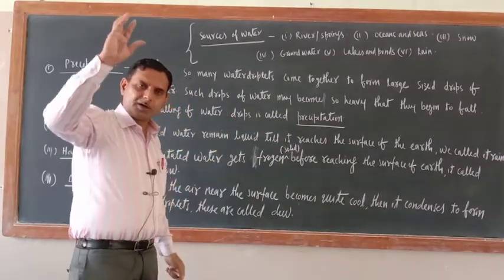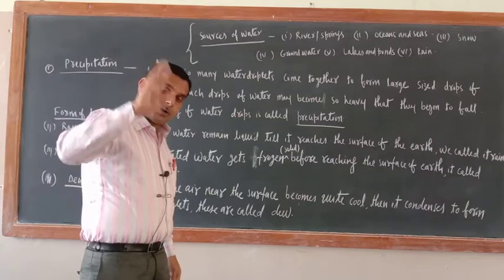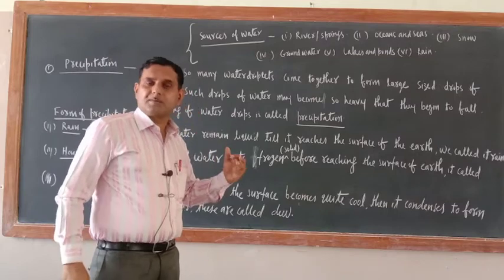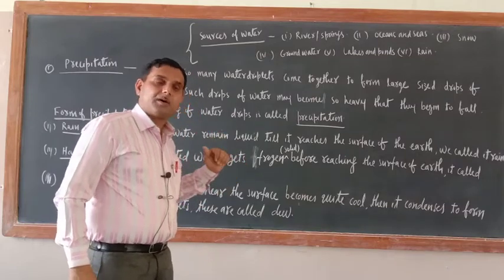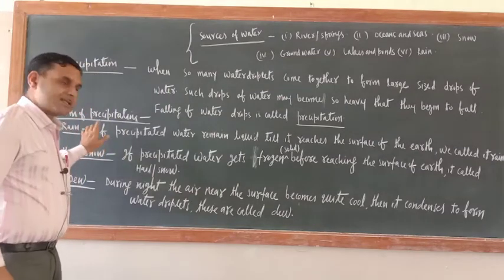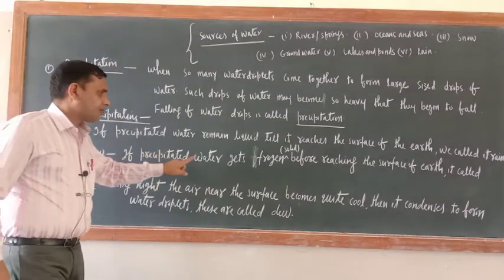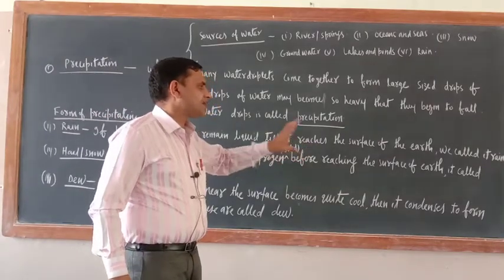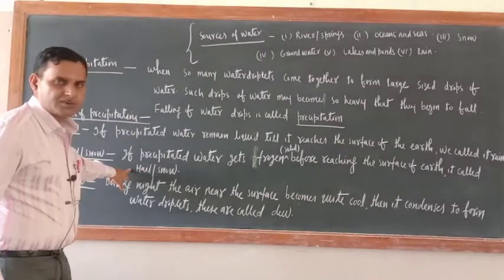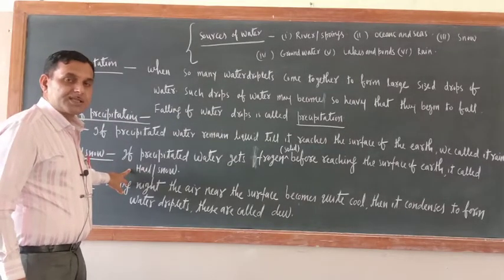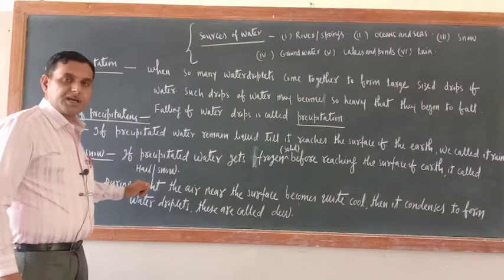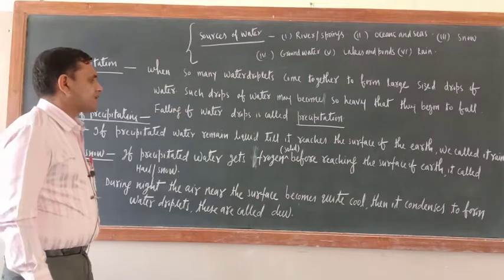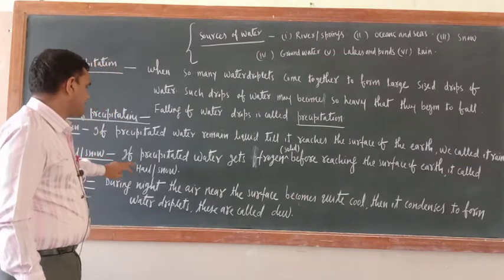Water droplets are falling, and before reaching the surface, if they remain in liquid form, that is called rain. The second one: if precipitated water gets frozen, meaning solid form, before reaching the surface of the earth, it is called hail or snow. Especially in the winter season you might have seen hailing or snowfall.